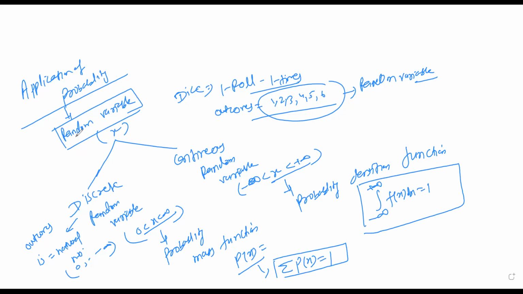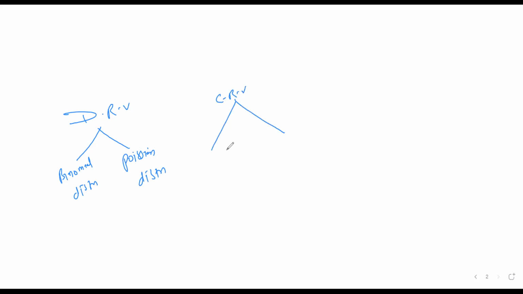So remember that random variable is divided into two types, discrete and continuous. Again, the discrete random variable is further divided into two types: one is binomial distribution, and next is Poisson distribution. And continuous random variable is divided again into two types: exponential distribution and normal distribution.